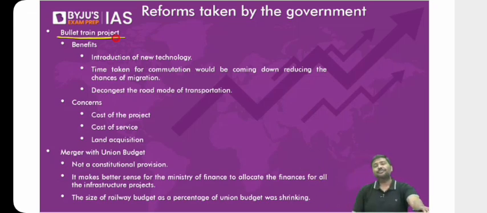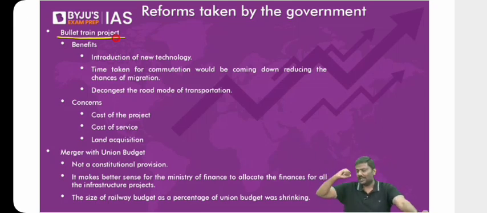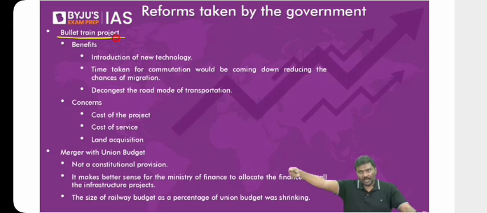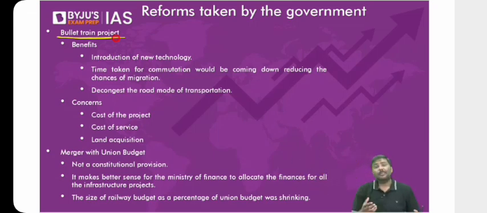So again, coming to the point, this is one of the very important infrastructure projects, because the cost of the project is very, very high, more than 1 lakh crore. And we are getting more than 90% of this cost in the form of a loan from a friendly country or trading partner, that is Japan. Japan is not only giving us a loan, it is also providing us with technology, because this bullet train technology we are taking from Japan, it is not an indigenous technology.